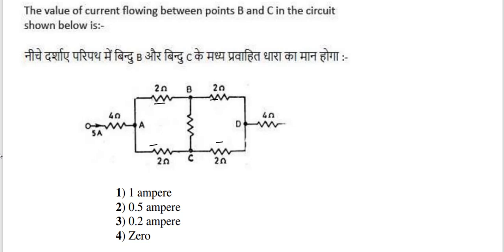So it's an example of Wheatstone bridge, so we have to neglect that thing. So the current flowing between B and C is 0. 0 is the answer of this question.